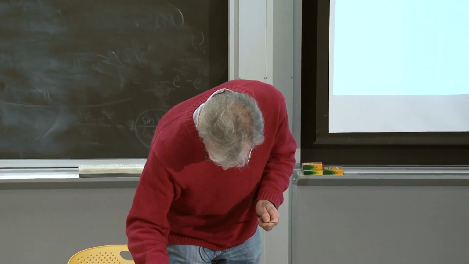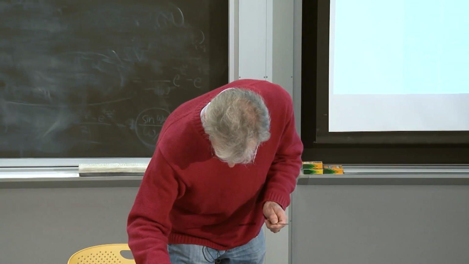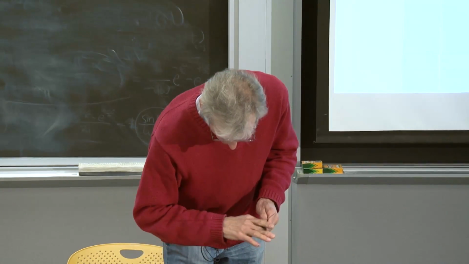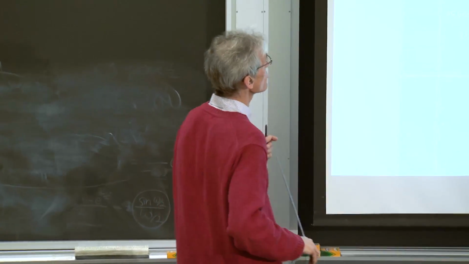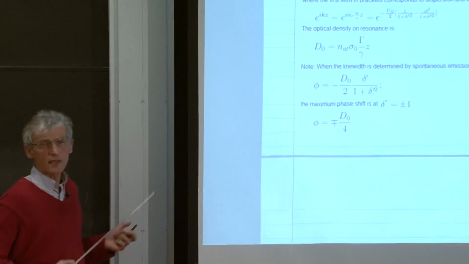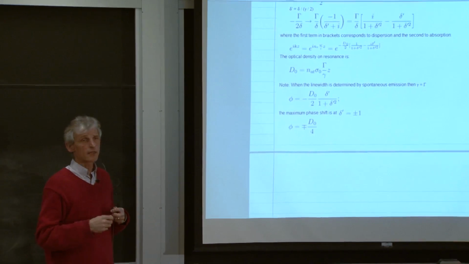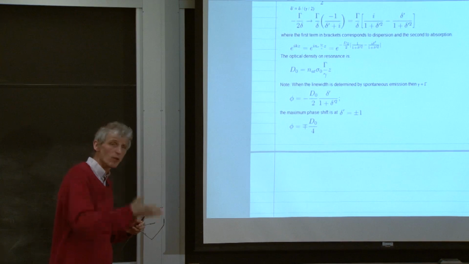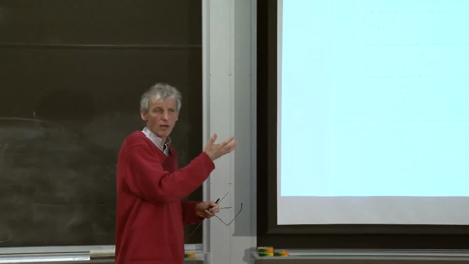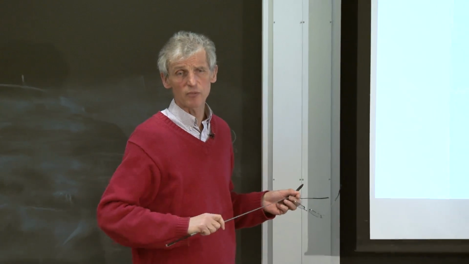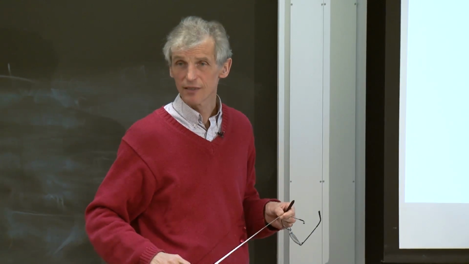So anyway, I thought I would just show that to you, because this is a full understanding of what happens to optical beams when they pass through the atomic medium. It's nothing else than the polarizability, or the harmonic oscillator response of an atom to electromagnetic radiation.